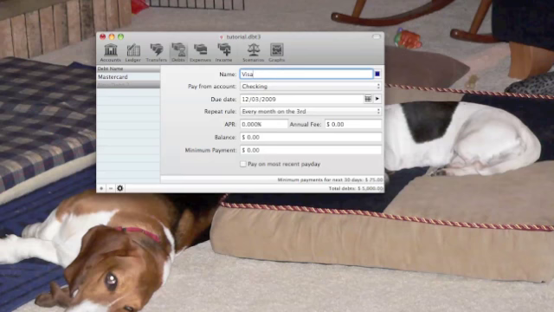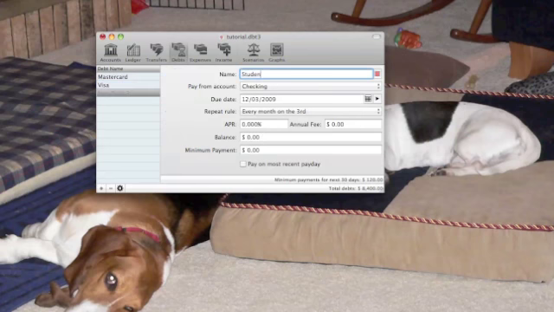Well, let's see. I've got another card. I've got a Visa. We'll make that one due on the last day of the month. We'll give that a 17.99% interest rate. We'll say that that one has a $3,400 balance, and it has a minimum payment of $45 a month.